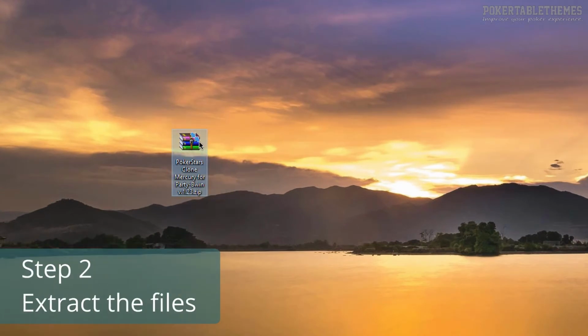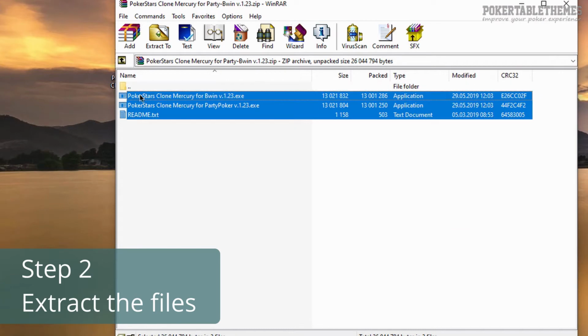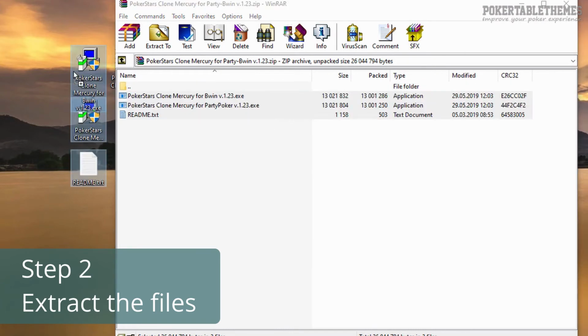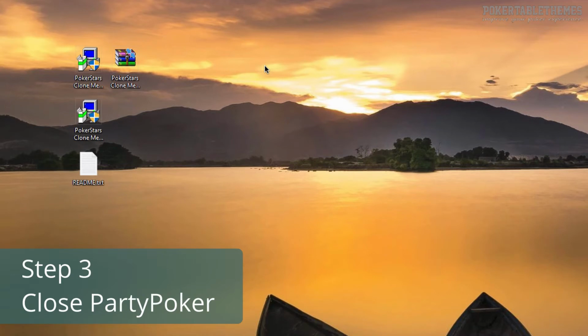Step 2. Extract the files from the zip file. You can do it by opening it, and then just dragging the files out, or right-click on the zip file, and choose Extract. Step 3. Close your Party Poker client, if it's open.